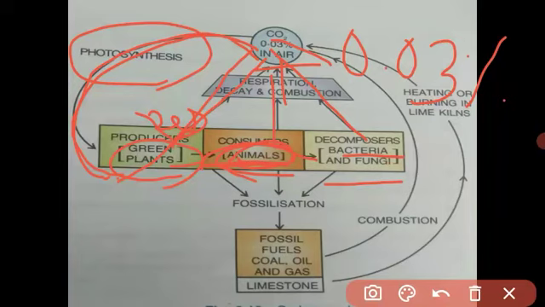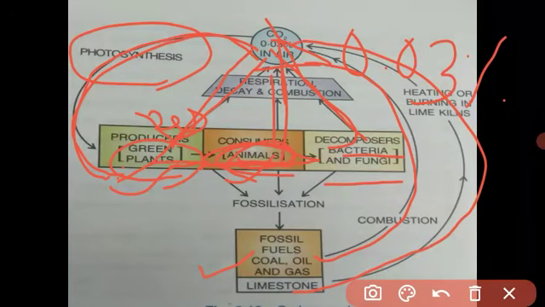The plant is a producer, the animal consumes the plants, and they also release carbon dioxide by respiration. Whenever plants and animals are dead, they are decomposed by bacteria, and again carbon dioxide returns into the atmosphere. Same like that, plants, animals and bacteria become fossilized and convert into fossil fuel. The combustion of fossil fuels again releases carbon dioxide into nature.